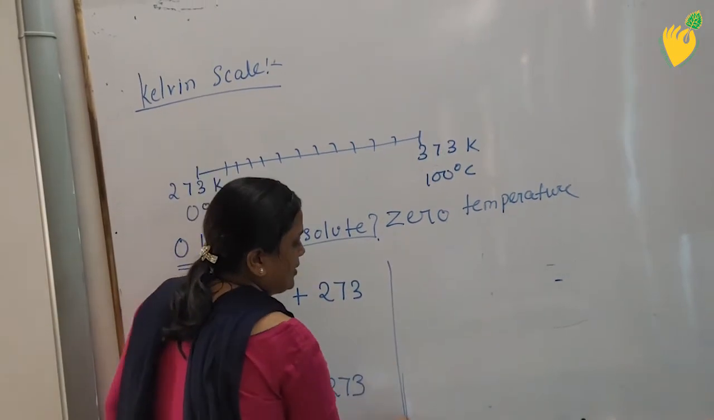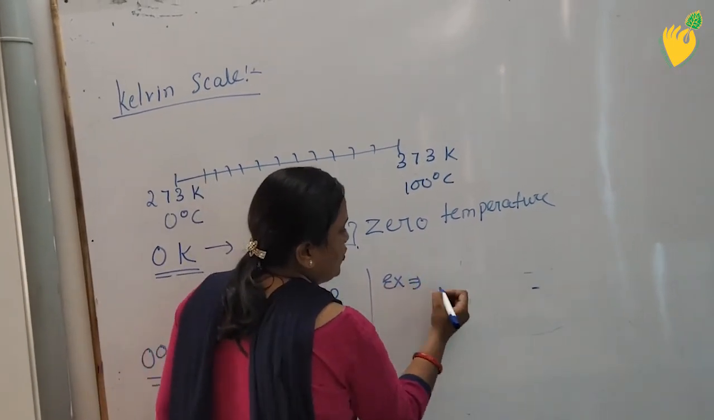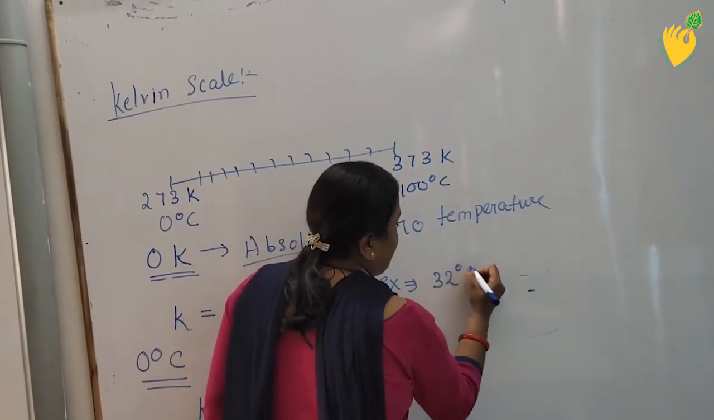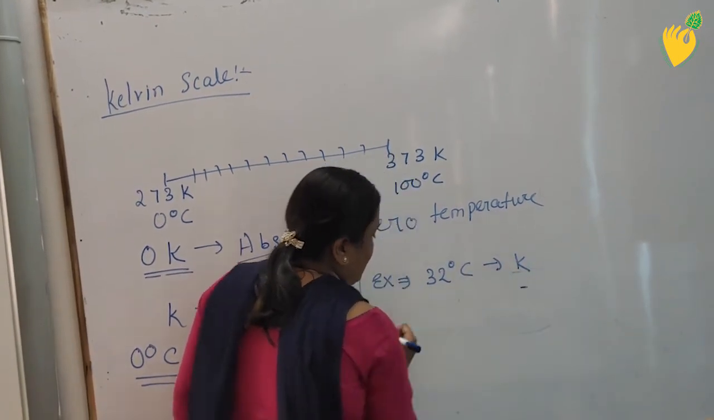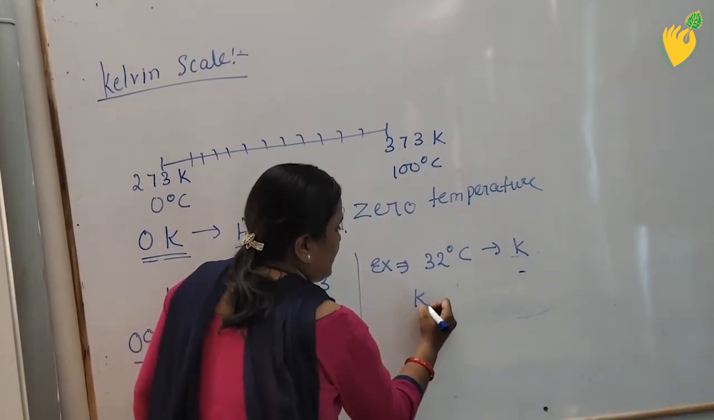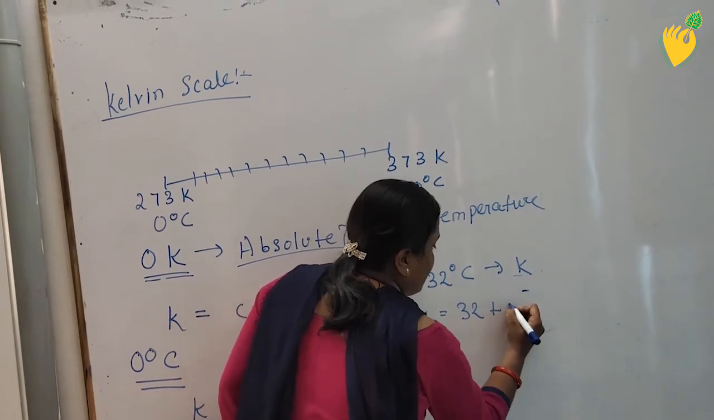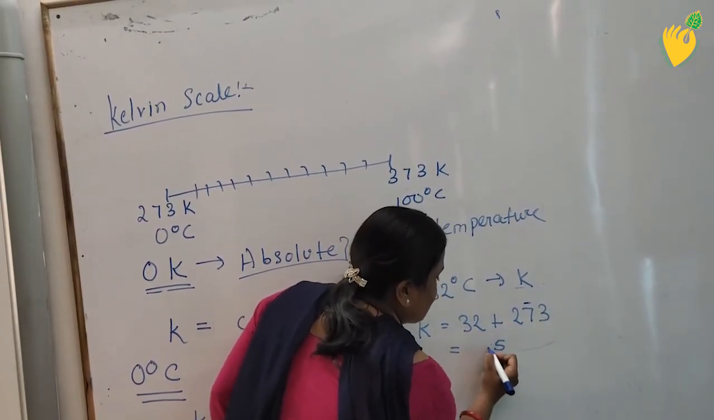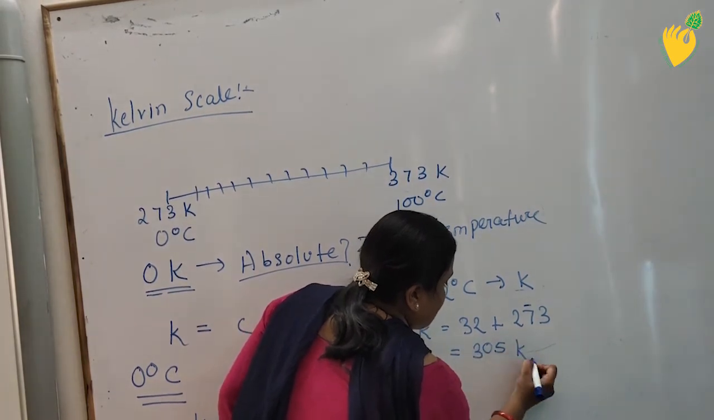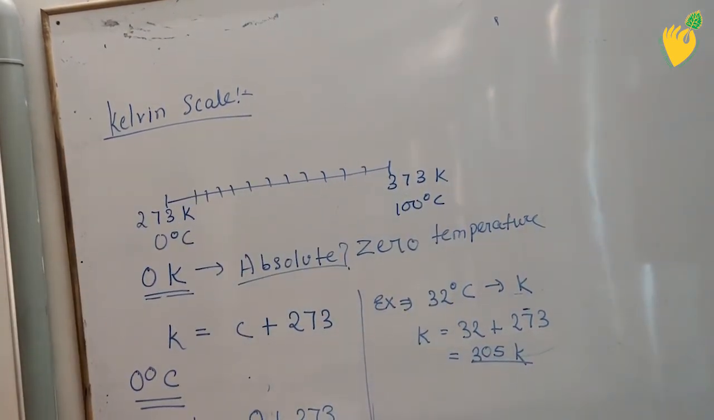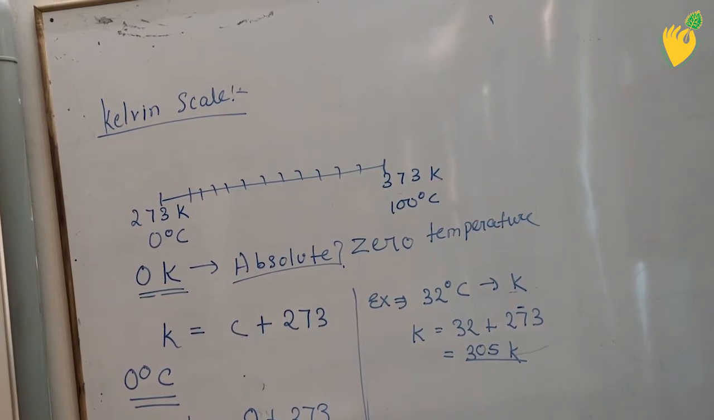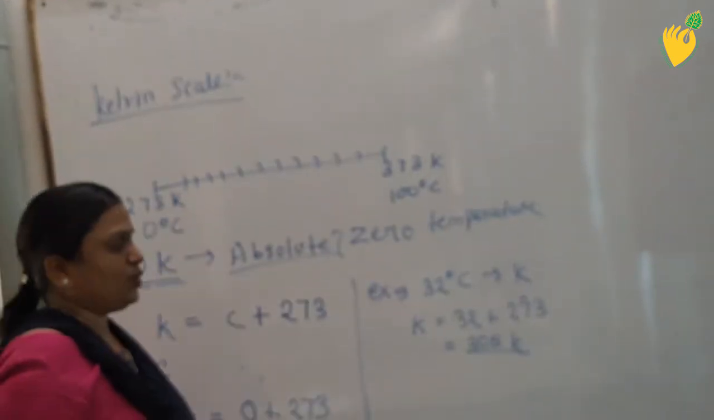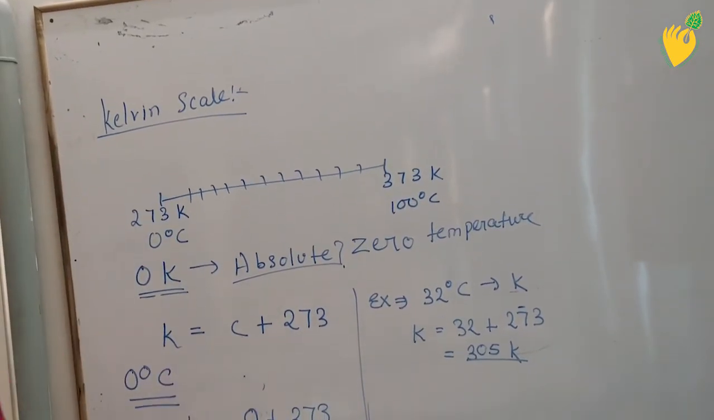Let us take another example. If you want to convert 32 degree Celsius into Kelvin, what can you do? K is equal to 32 plus 273, so it will be 305 Kelvin. So students, just see one thing: the Kelvin value is always higher than the Celsius value.